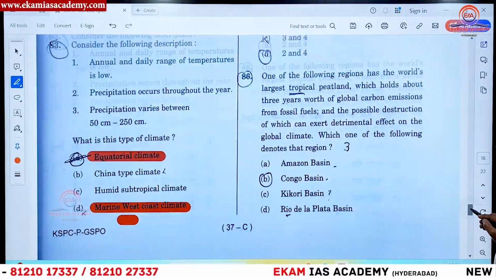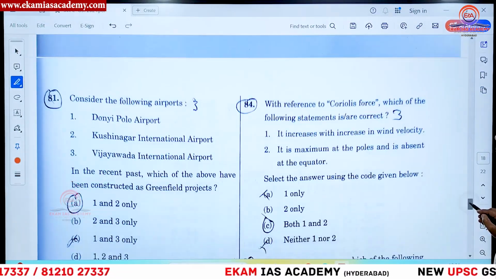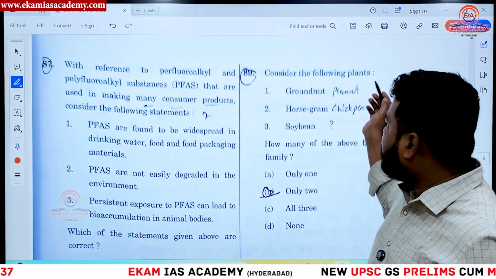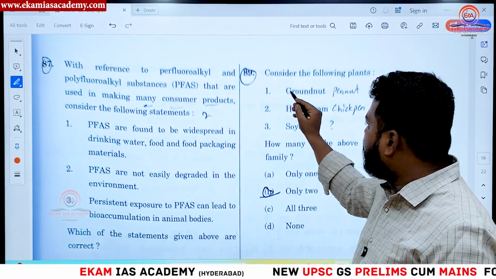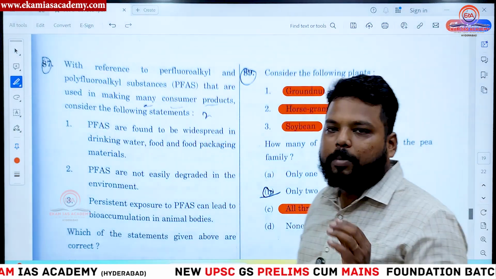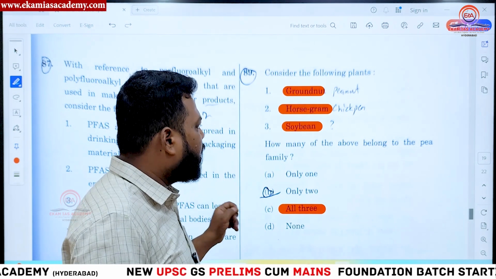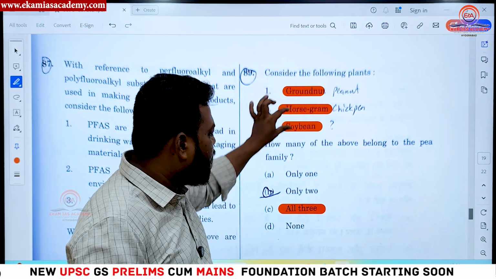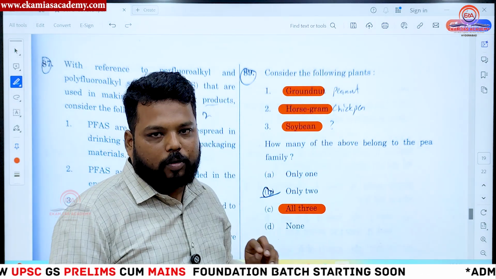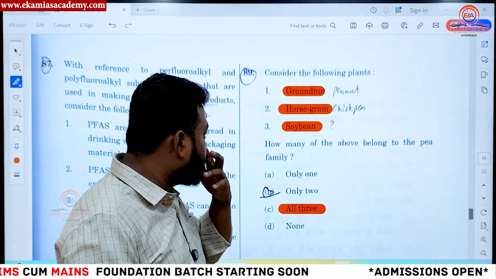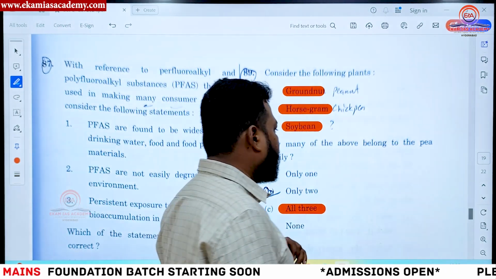And coming to question number 89, consider the following plants. In this, groundnut, horse gram and soybean, all three belong to the pea family. There was an error correction. Yesterday we only gave two as options, groundnut and horse gram, but soybean also falls under the category of the pea family. So please cross check and change this option accordingly.